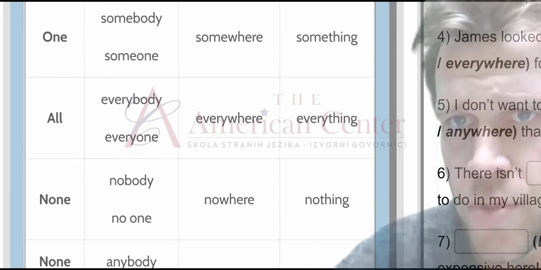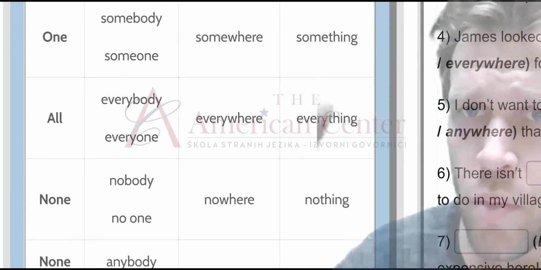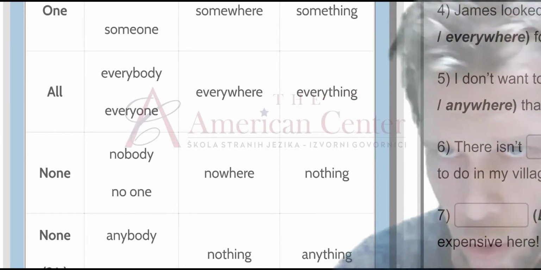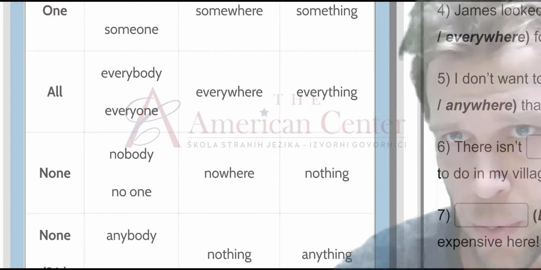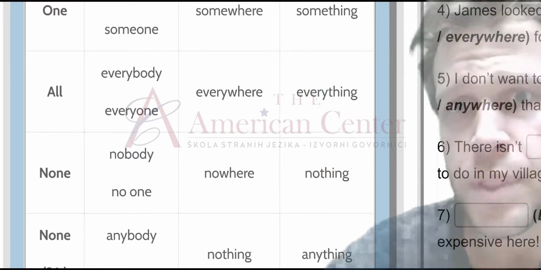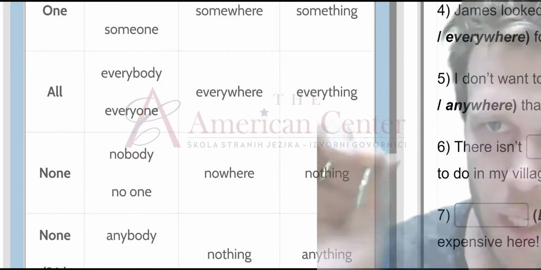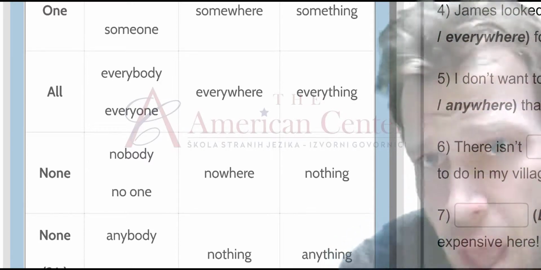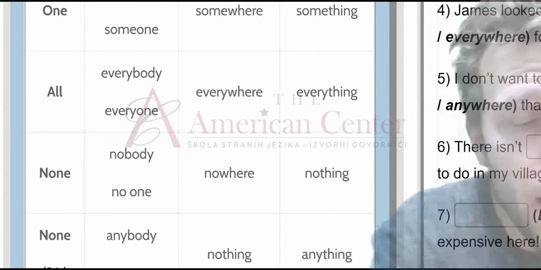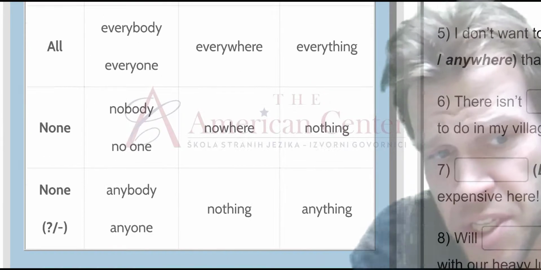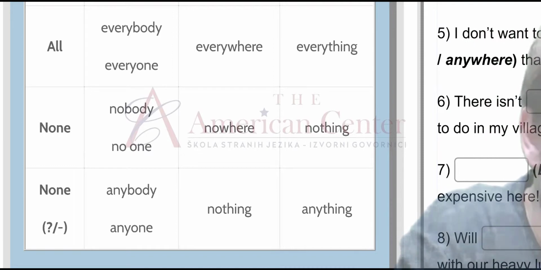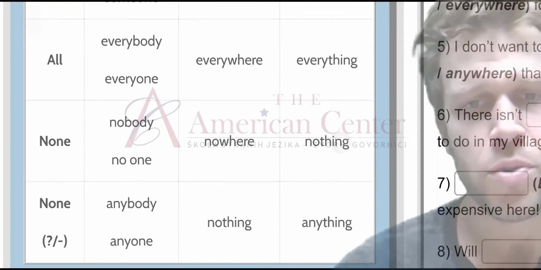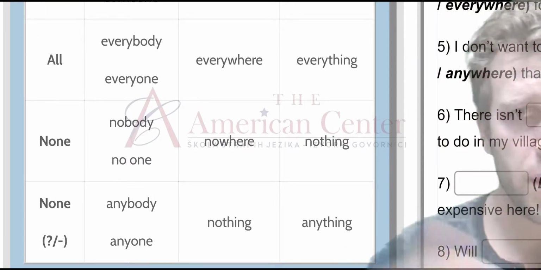When we're talking about one, either one person, one place, or one thing, we use the prefix some. When we're speaking of all of one kind, all of one people, places or things, then we use every. When we use none, we use no. Pretty simple stuff, right? Well, we'll see. So, lastly, you can see we have the any, okay? And this is like we use as I described earlier.